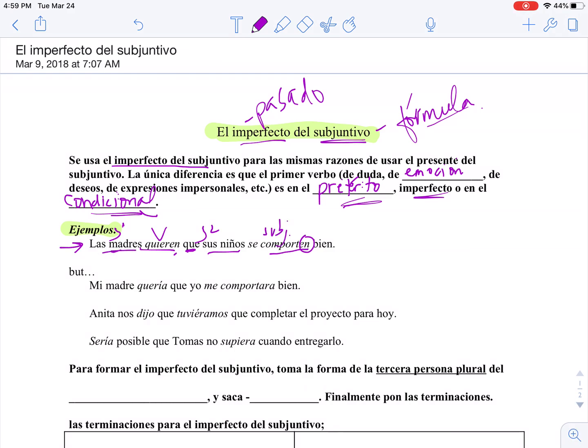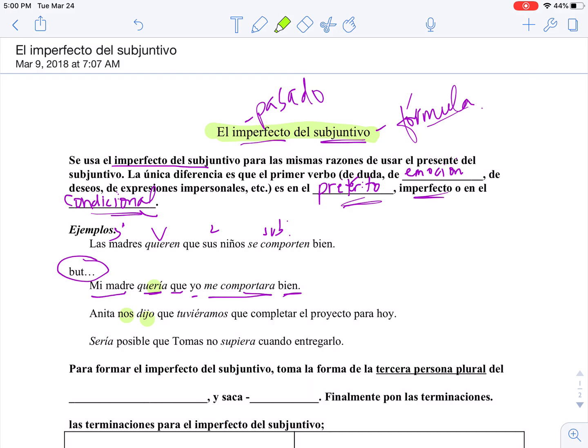So the mothers want that their children behave. Okay, now, miramos, but mi madre quería que yo me comportara bien. My mom wanted that I behaved well.